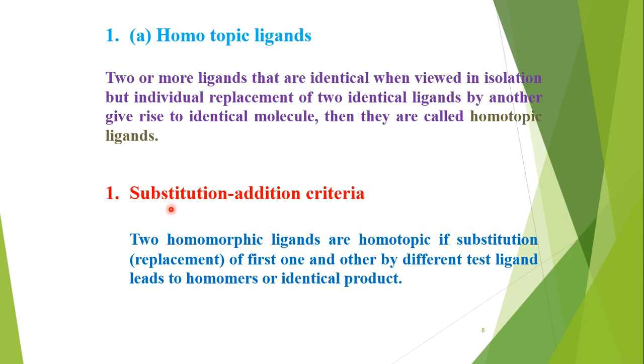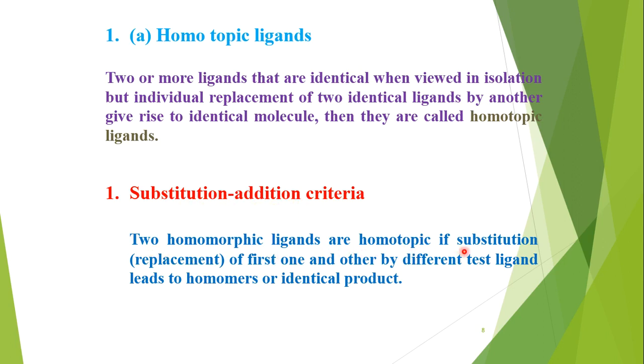So the criteria first used is substitution addition criteria. In this substitution addition, first we remove that homomorphic ligand from that molecule, and then we add a new ligand which is not present in that molecule on that same place. So it is called substitution addition.